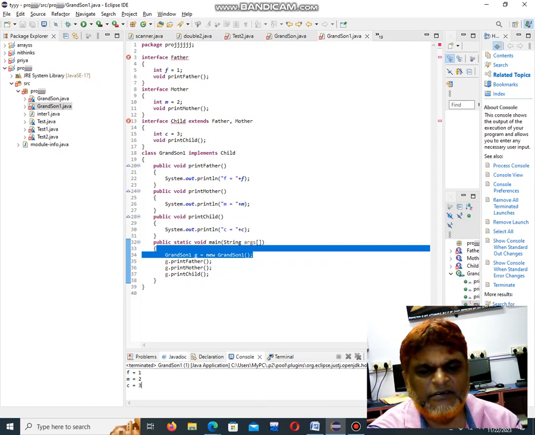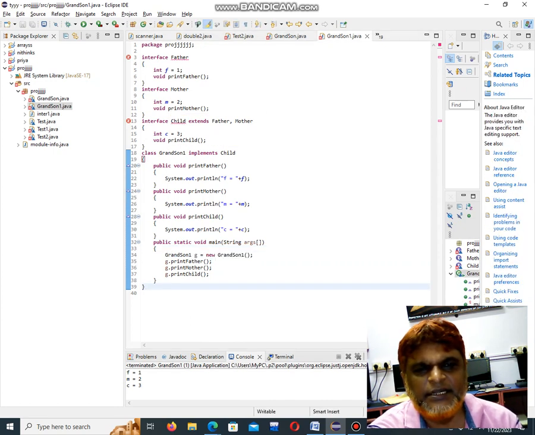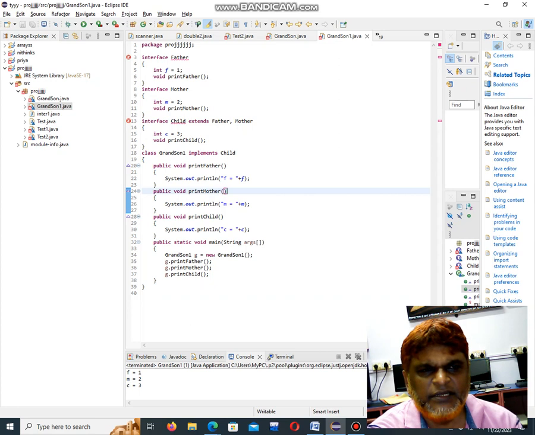First the constant value is called from the father class, then it calls the second mother class, then it calls the child class. Like that, through this grandson, it's calling the details of all the other classes, all the constant values declared under different interfaces. To this direct class, it's calling the details of the other interfaces. Using which object? Here the direct object is D. Like that, here we are using interfaces for doing multiple inheritance in Java. Okay, thank you.